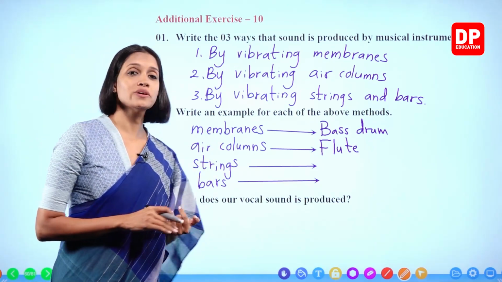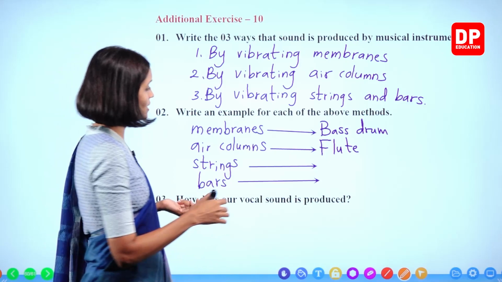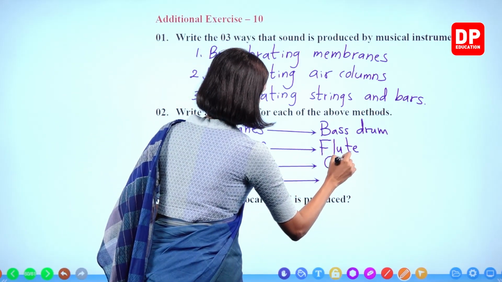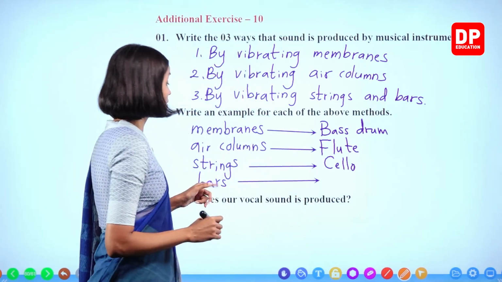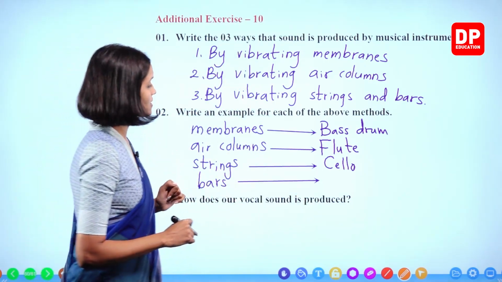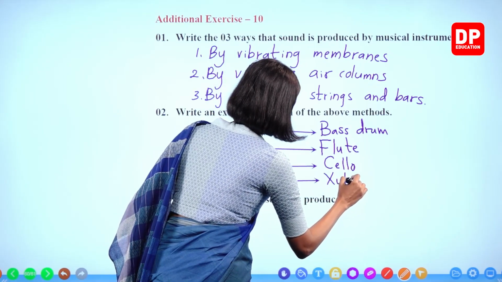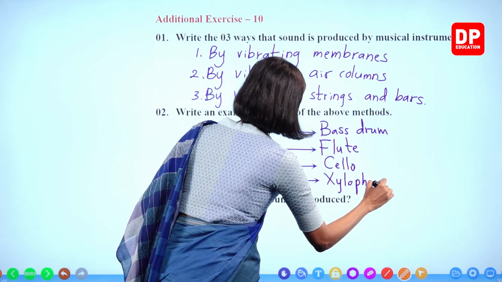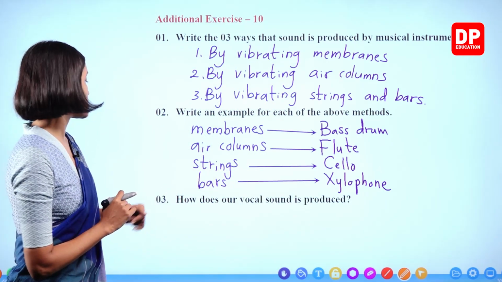What are the string instruments? Violin, guitar, cello, harp. And bars, metal bars. We can write the xylophone, cymbals.